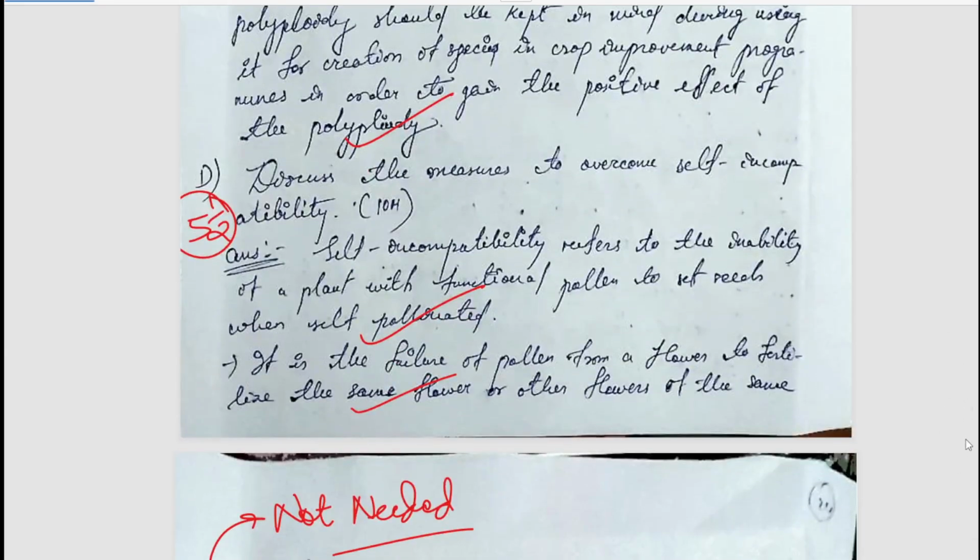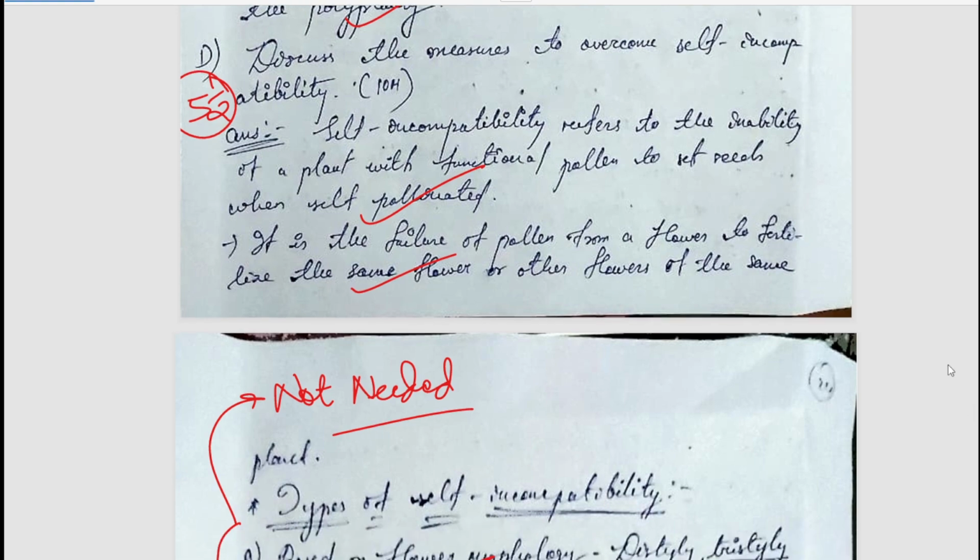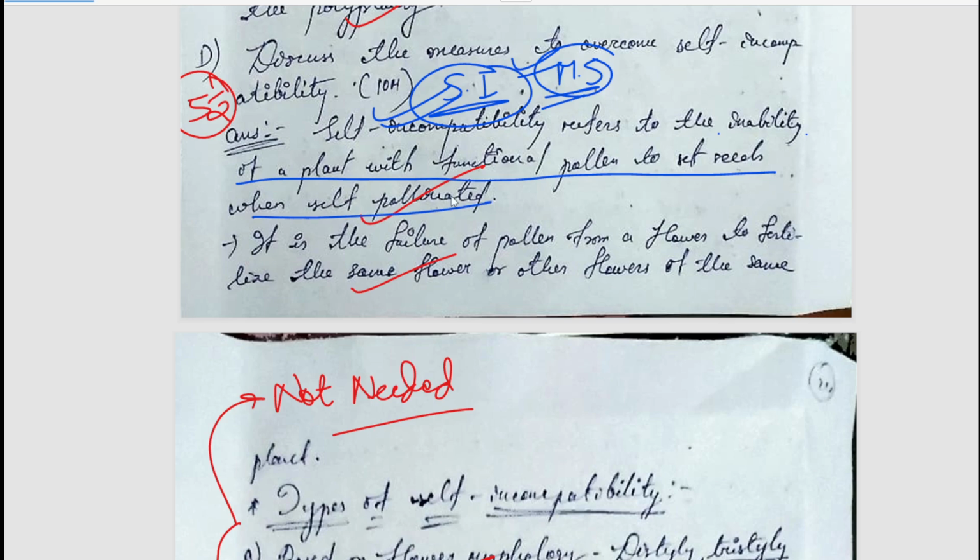The next question is discuss the measures to overcome self-incompatibility. So we all know there are two terms, self-incompatibility and male sterility. These two are very important. Either a question for self-incompatibility or male sterility will be there in your examination. So please be prepared. Self-incompatibility is the inability of the plant with functional pollen to set seeds when self-pollinated. So in self-incompatibility, the plants have functional pollens, but they are not able to set seeds.